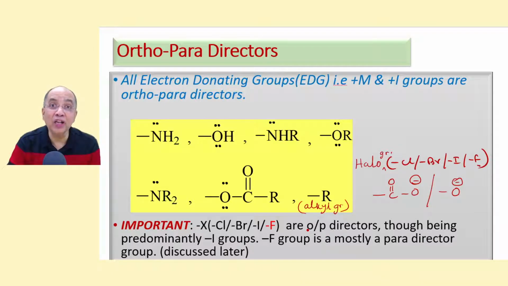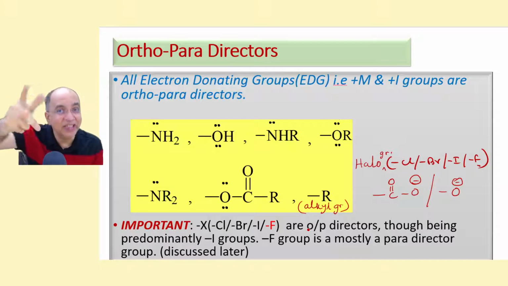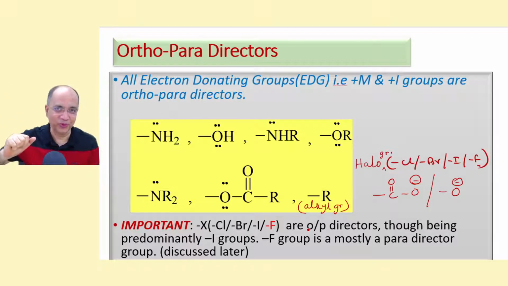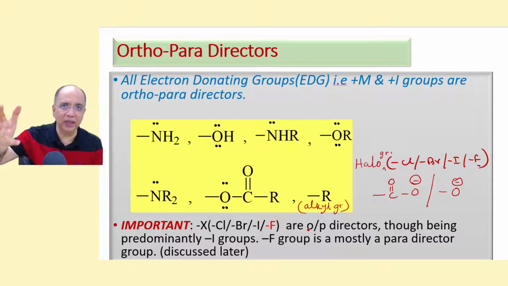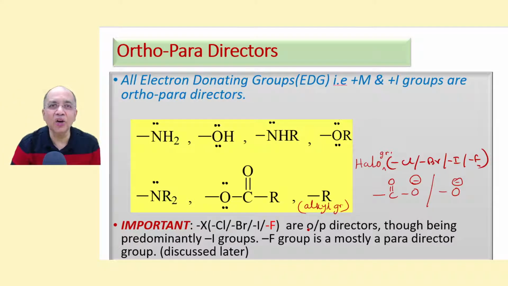But so far as orientation is concerned, they are ortho-para directors because they have lone pairs. They are electron releasing groups, electron donating groups. So all electron donating groups are ortho-para directors. The only exception is the halo group, which are ortho-para directors, no doubt, but they are not activators, they are deactivators.